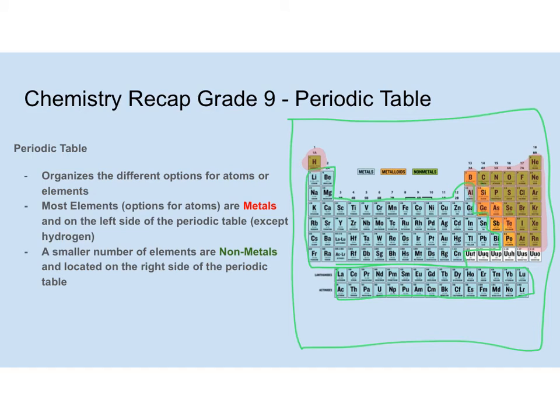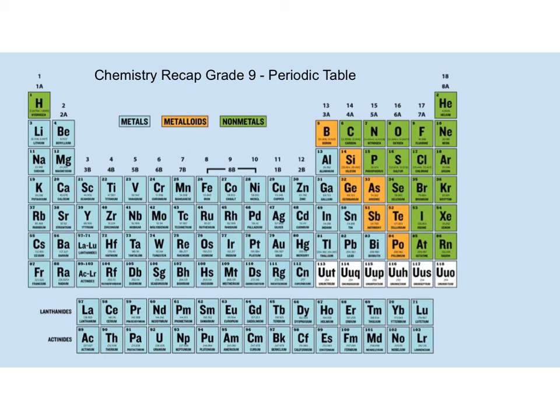What we have in orange is not something we talk about too much, at least in grade 10. They're called metalloids. They're a little bit metallic, a little bit non-metal, so it's this in-between. Non-metals would be things like cotton, wood, plastic, and metals would be what you traditionally think of as a metal. So this is just a bigger version of the periodic table and all the different types of elements.